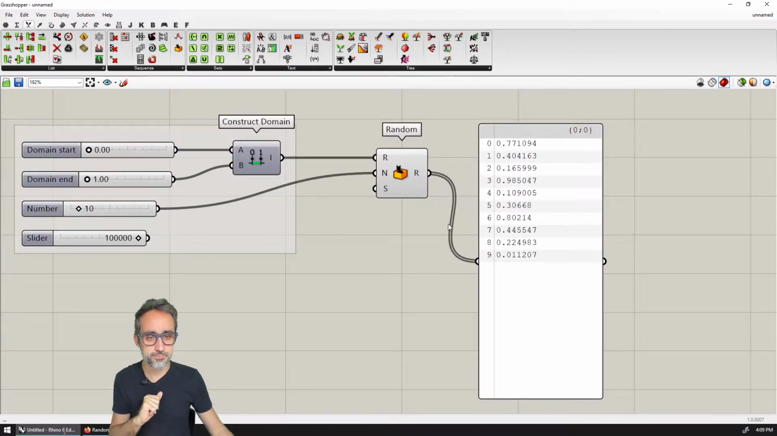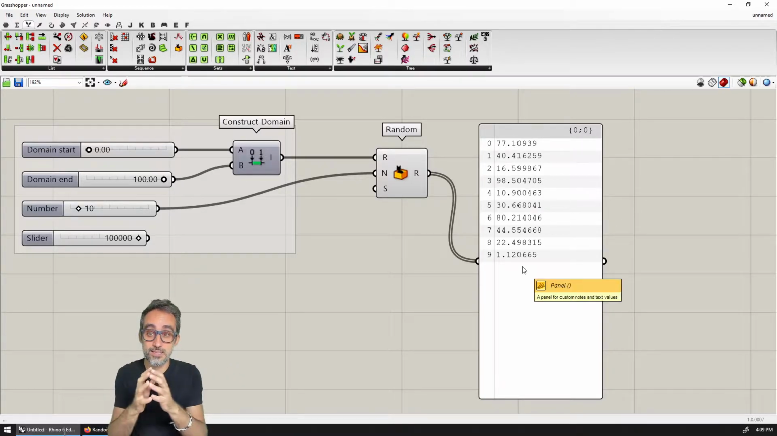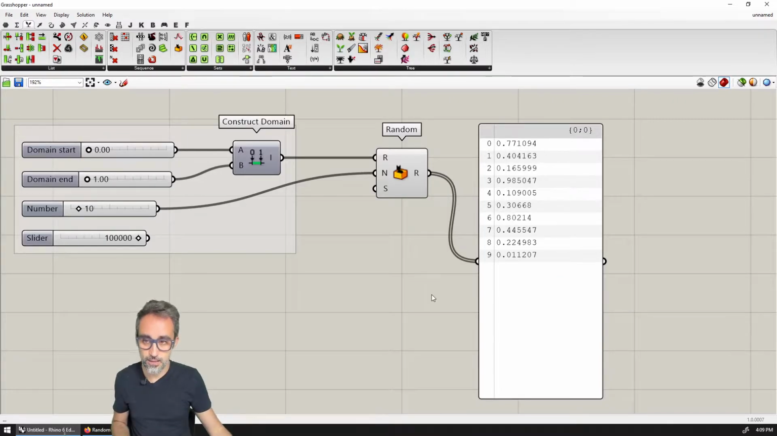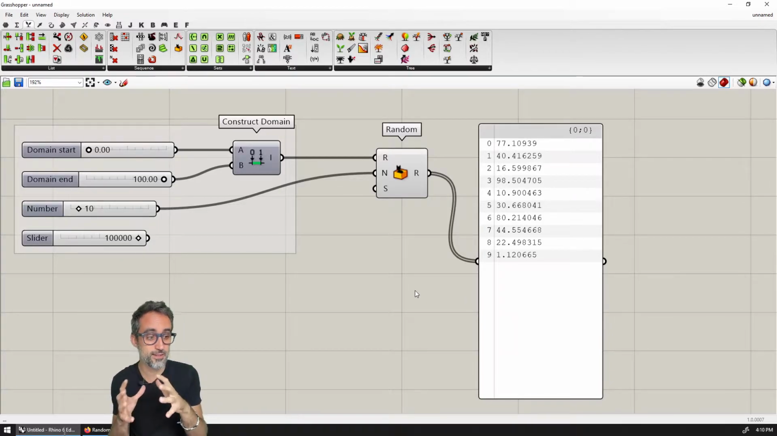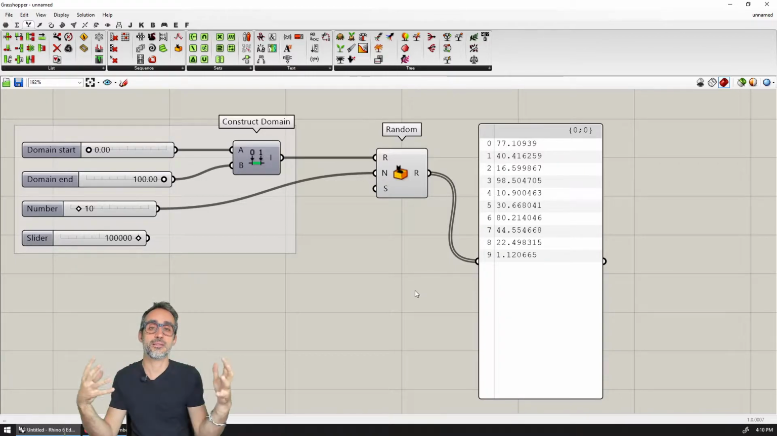But you can see that if I generate this, I get a list of numbers from 0 to 1 that look random to me. And if I expand this domain, you can see that the range of the generated numbers expands proportionally. Before, I had a range from 0 to 1, and you can see 77, 40, 16, and if I multiply the domain by 100, I still get 77, 40, 16, etc. So you can see that the domain basically scales the range of those random numbers proportionally.